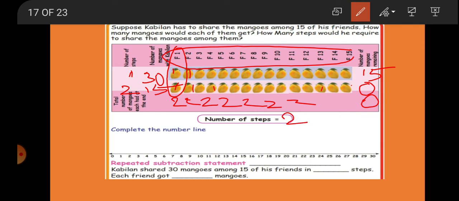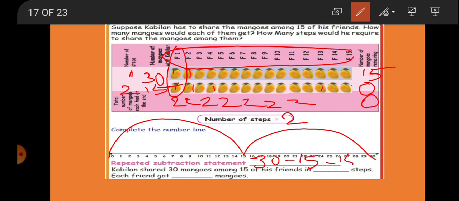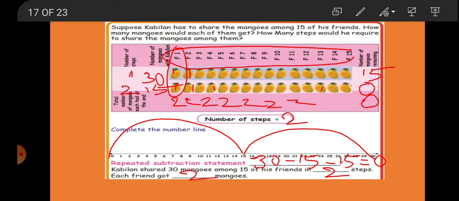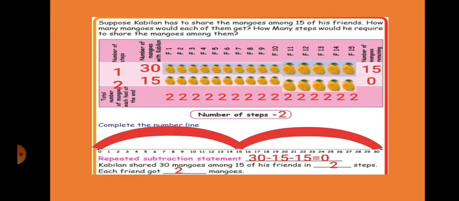So the number line will be from here to 15, from 15 to 30. So 30 minus 15 minus 15 is equal to 0. So Kabilan shared 30 mangoes among 15 of his friends in 2 steps, and each friend got 2 mangoes. Okay, this is the way we have to do.